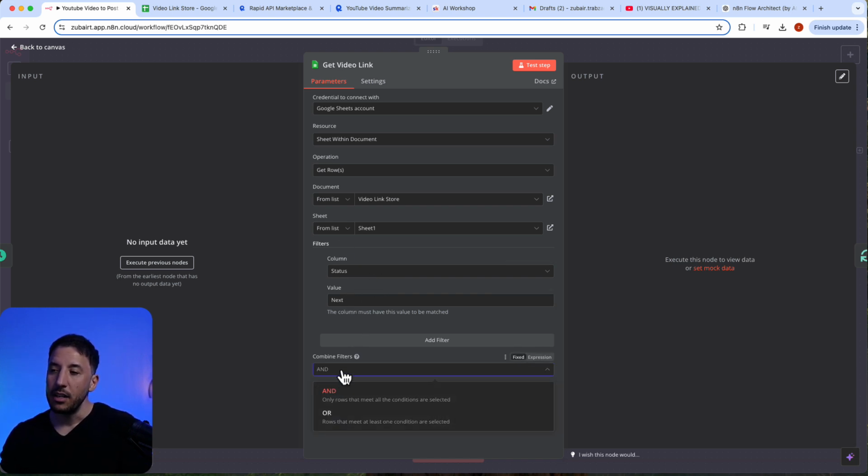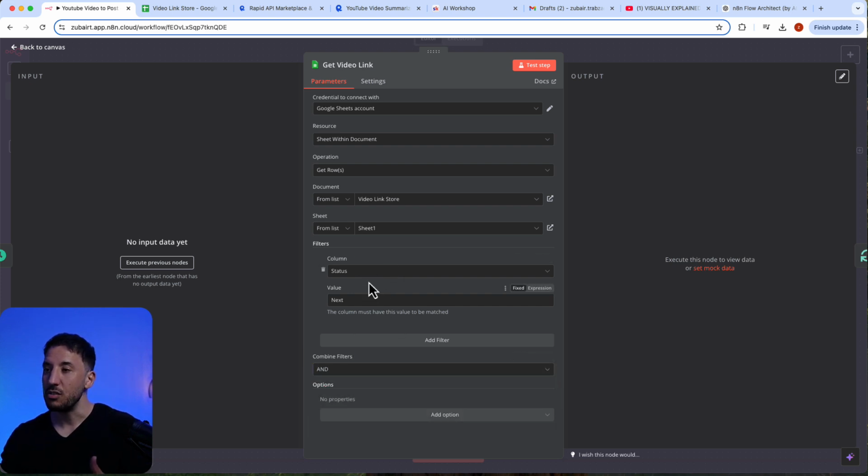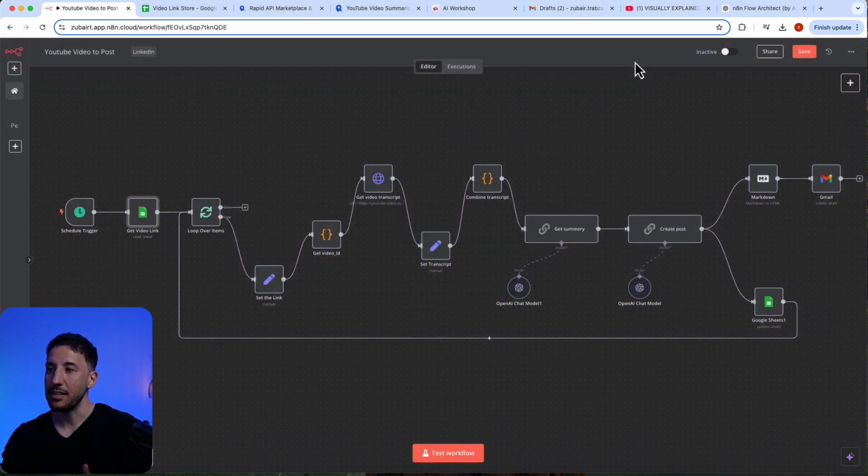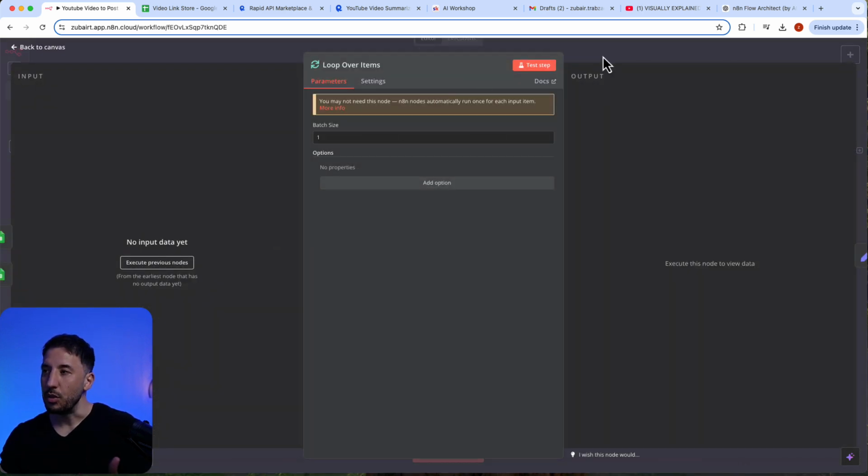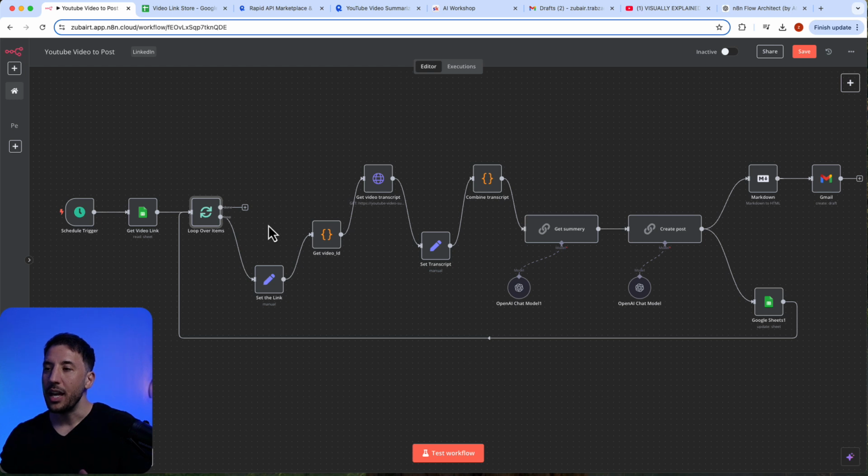And then the combined filter here. There are 2 operations, and or. When you say and, it means only rows that meet all of the conditions are going to be selected. And in our case, the condition is right here, which is the status means next. Okay. So now that's where I'm adding a loop node. This is a very simple node. It basically goes through, and if the condition is met, it's going to keep processing the workflow.